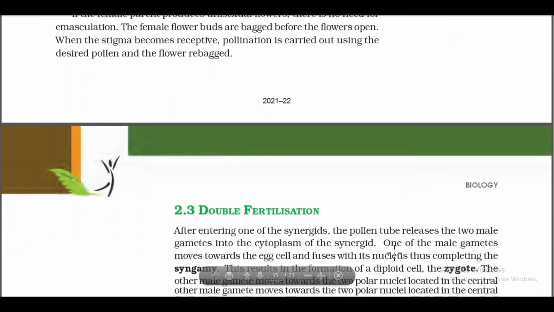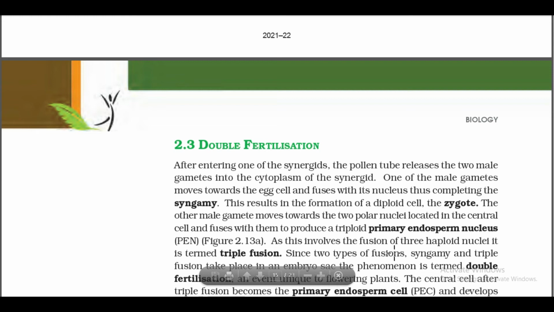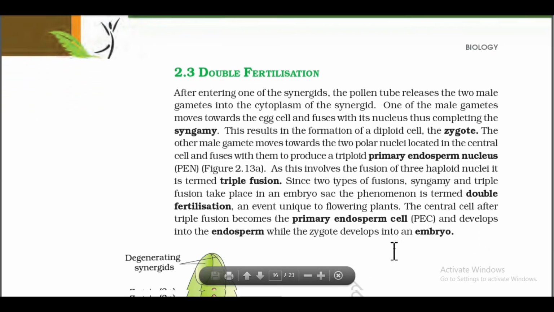2.3 Double fertilisation. After entering one of the synergids, the pollen tube releases the two male gametes into the cytoplasm of the synergid. One of the male gametes moves towards the egg cell and fuses with its nucleus, thus completing the syngamy. This results in the formation of a diploid cell, the zygote. The other male gamete moves towards the two polar nuclei located in the central cell and fuses with them to produce a triploid primary endosperm nucleus (PEN). As this involves the fusion of three haploid nuclei, it is termed triple fusion.